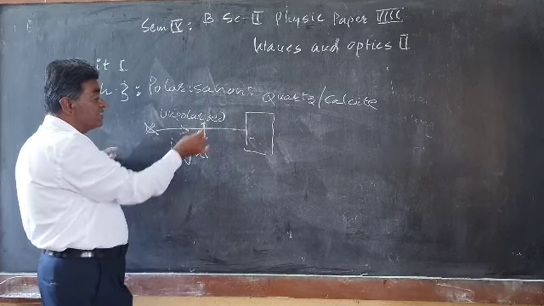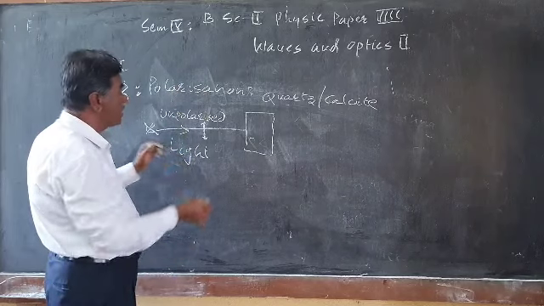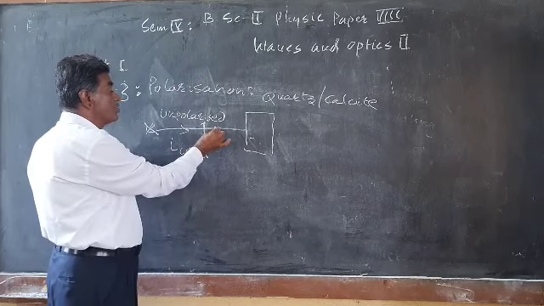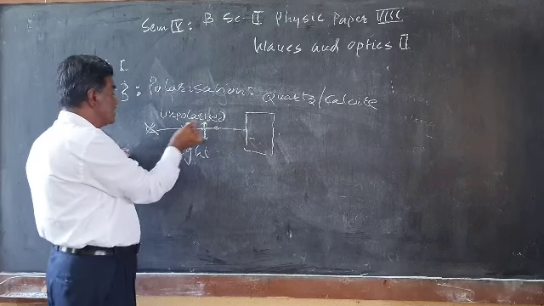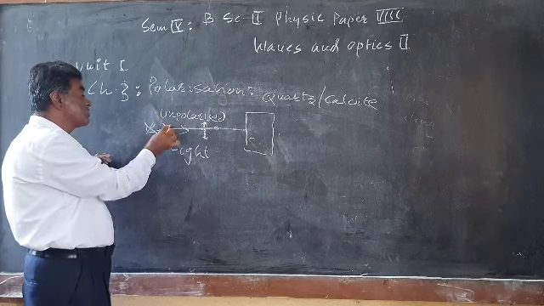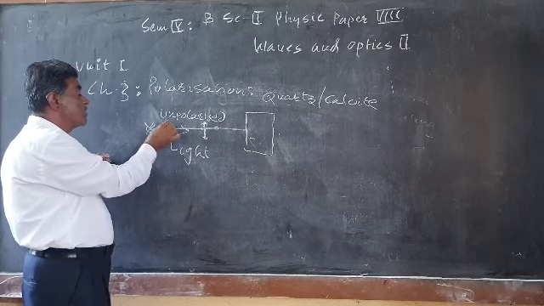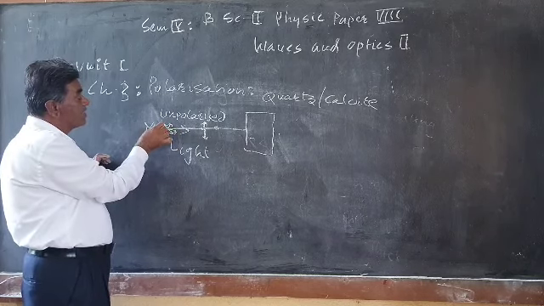Like this direction, parallel to the ground, and this is perpendicular to the ground, which is represented by a line and a dot together. It consists of the vibrations in all possible directions. Natural light consists of vibrations in all possible directions, like this here. So it can be represented by the light sheet.